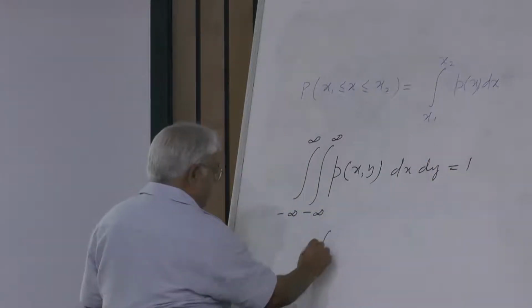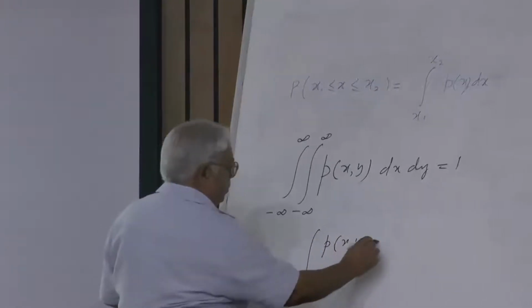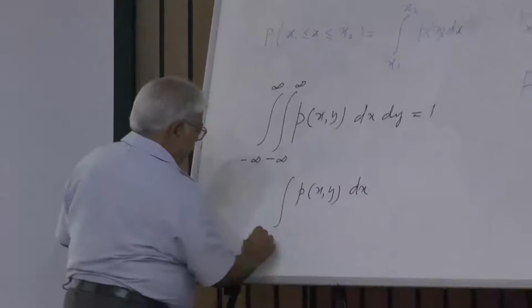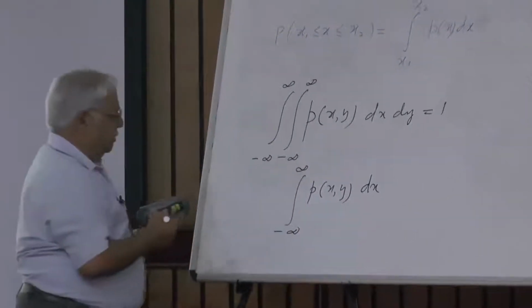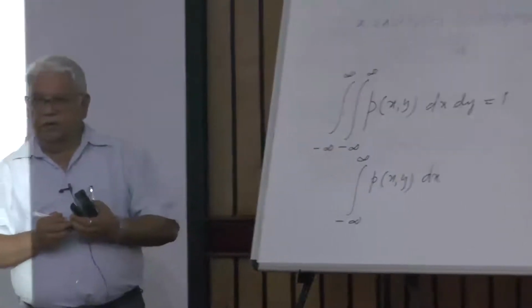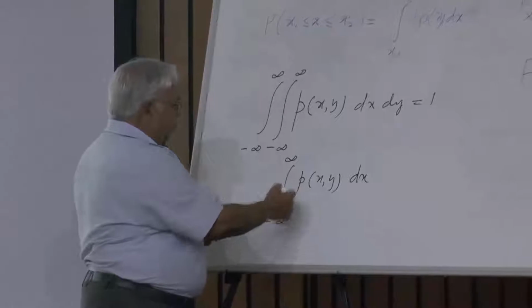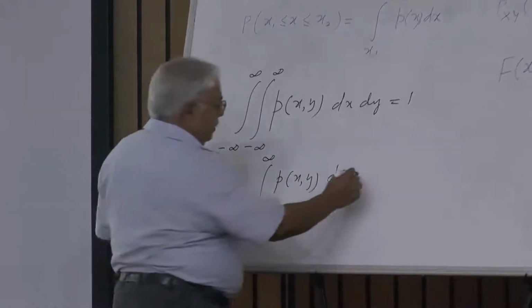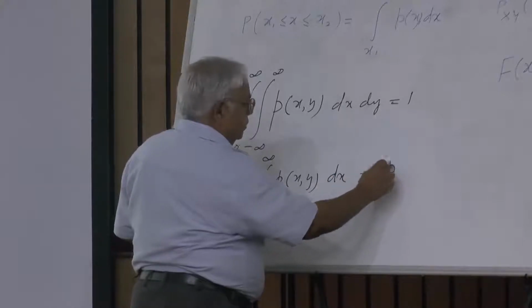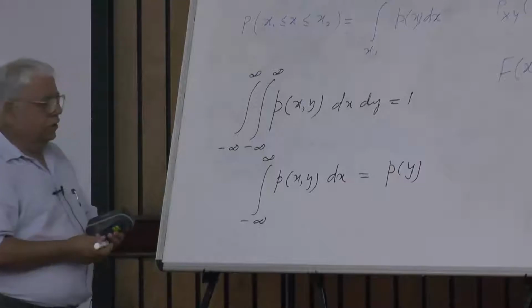Now look at this, integral of p_XY dx from minus infinity to plus infinity. What will this give us? If you are integrating x over the full range, then it comes out. So what you will get here is just p_Y.